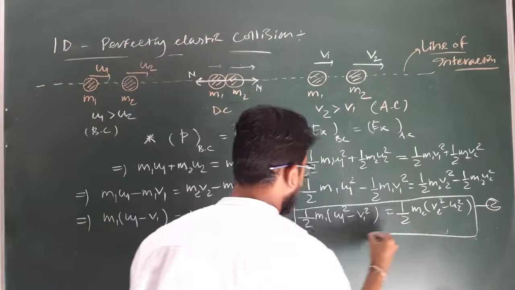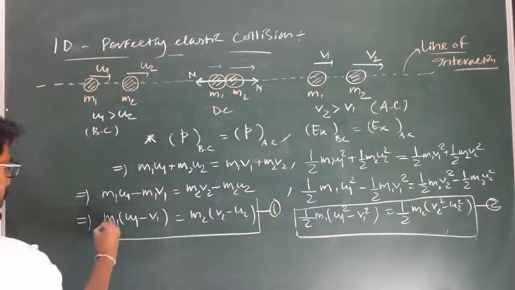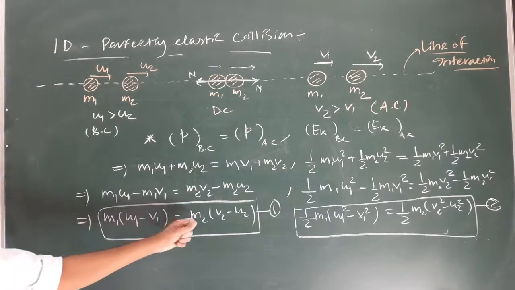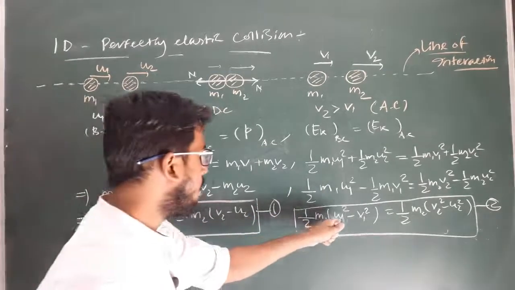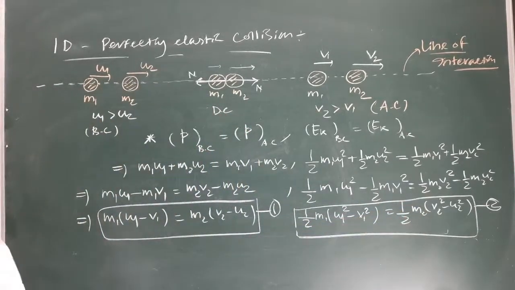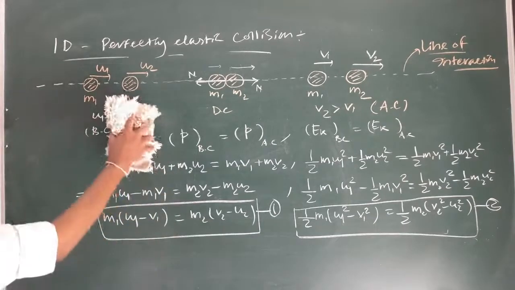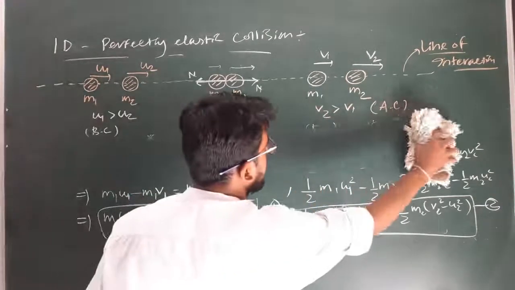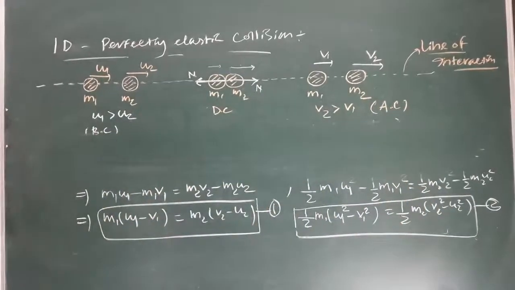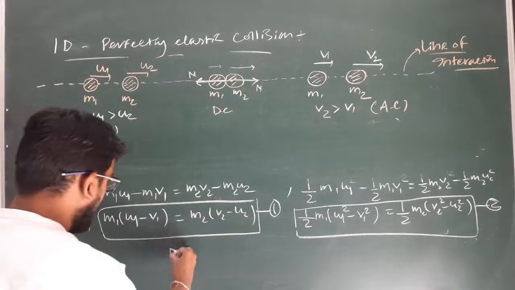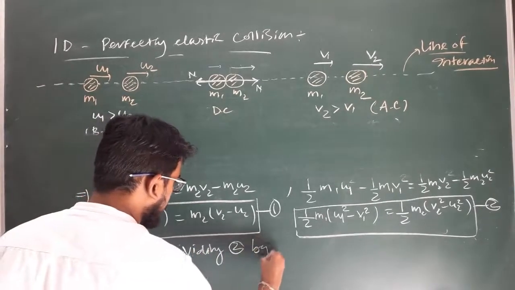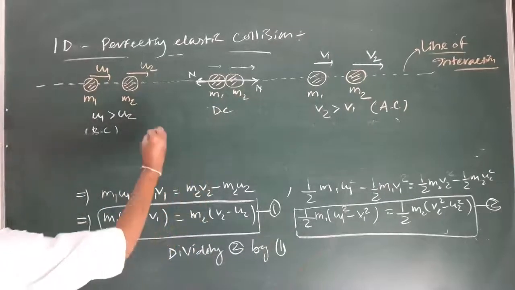Let it be equation 2. Clear? So these are two equations: m1 (u1 minus v1) equal to m2 (v2 minus u2), and half m1 (u1 square minus v1 square) equal to half m2 (v2 square minus u2 square). Now dividing equation 2 by 1, what we will get?